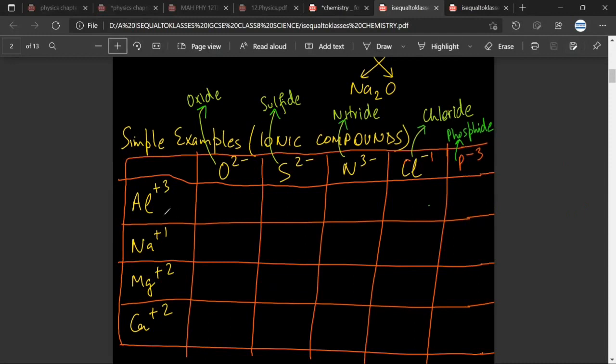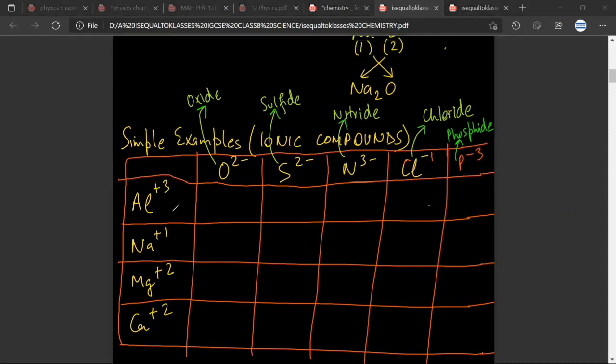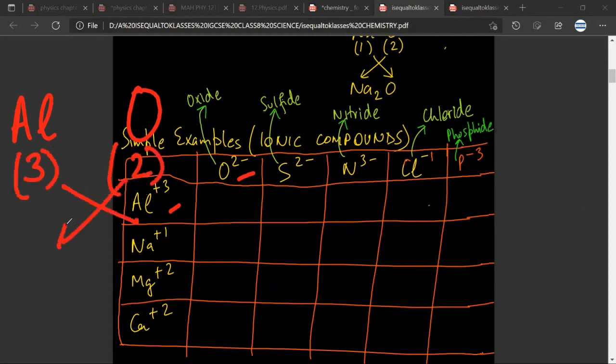Basically, if I have to form a compound of aluminium and oxygen, what do I do? I write Al, I write oxygen, I write their valencies below, and then I do a crisscross like this. Basically, what this means is that Al will have a 2 below it and oxygen will have a 3 below it. Any doubt? No, sir. Is it confusing? No, sir.